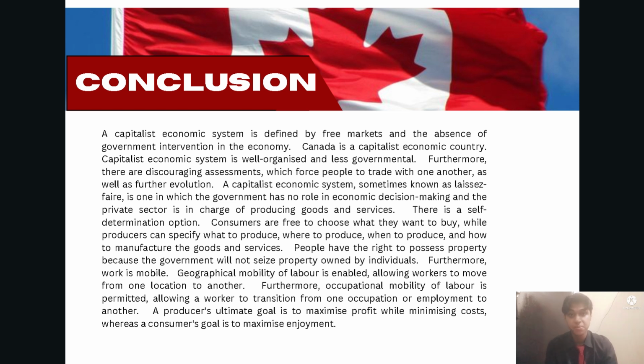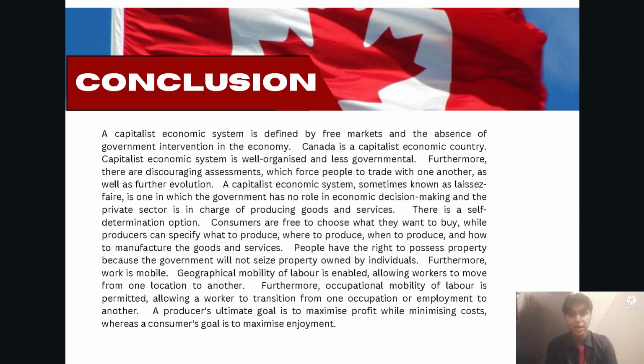A capitalist economic system, sometimes known as laissez-faire, is one in which the government has no role in economic decision making and the private sector is in charge of producing goods and services. There is a self-determination option. Consumers are free to choose what they want to buy, while producers can specify what to produce, where to produce, when to produce, and how to manufacture the goods and services. People have the right to possess property because the government will not seize property owned by individuals.